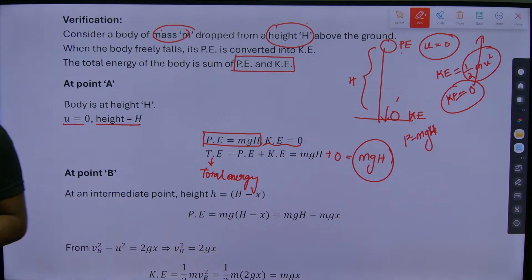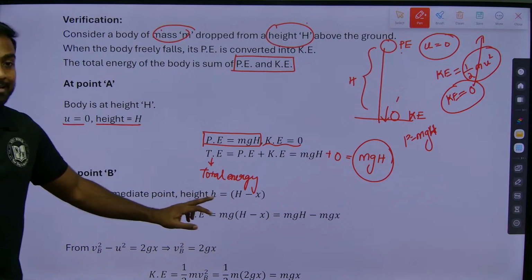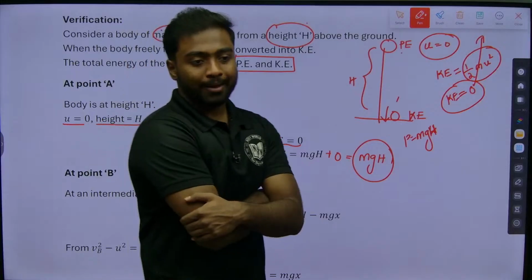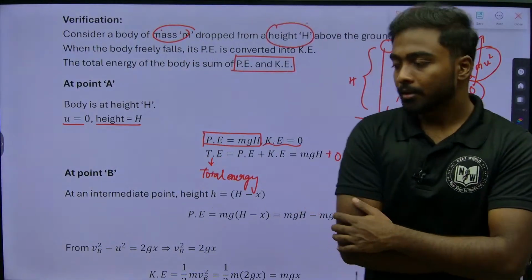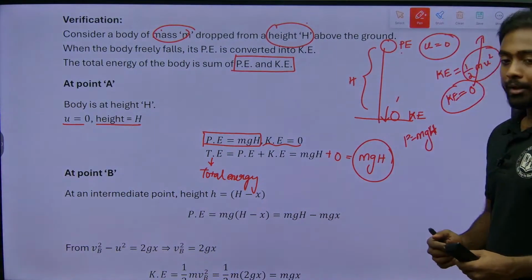Okay. So, next we should see the second point, point B, we need to calculate. If you have noted down, we can go for the next one.